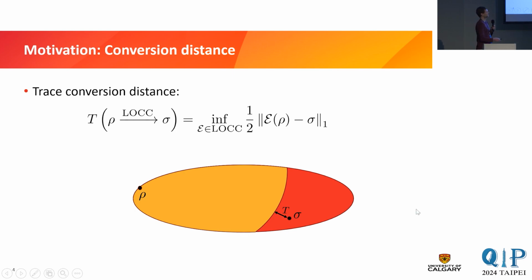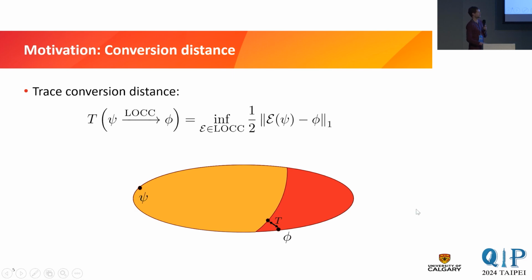Now, for this to work, we need to have a definition of closeness, right? How do we measure the distance between two states? For example, we can use the trace distance, and then we can use the trace distance here to define the trace conversion distance. So we essentially ask how close can we get in trace distance? Now, if we consider pure states, so if both the initial and the target state are pure, then of course we can use exactly the same definition.